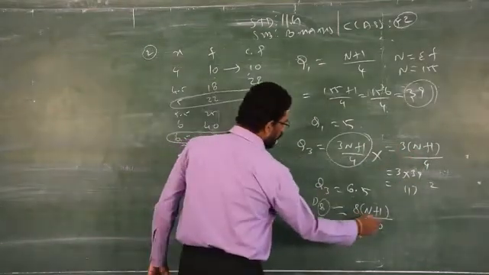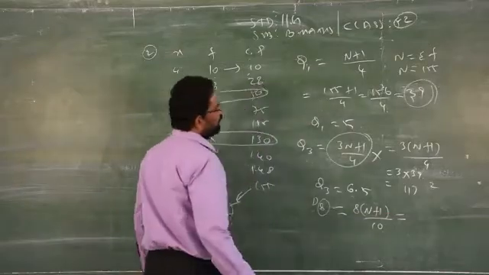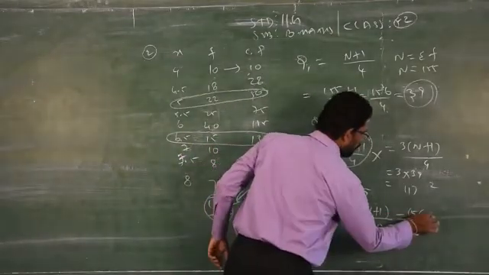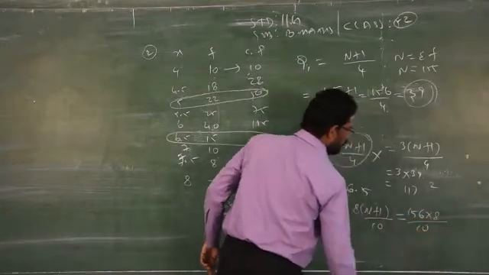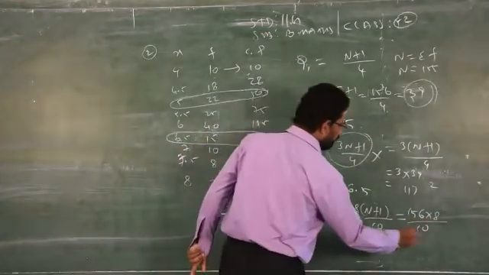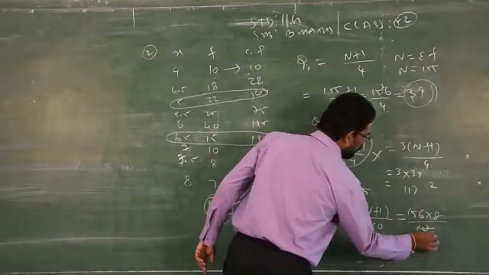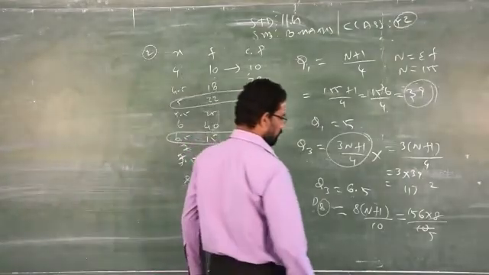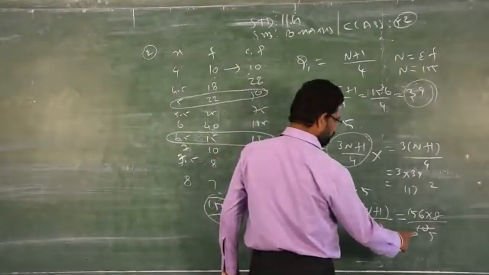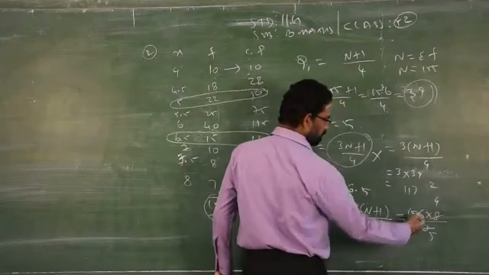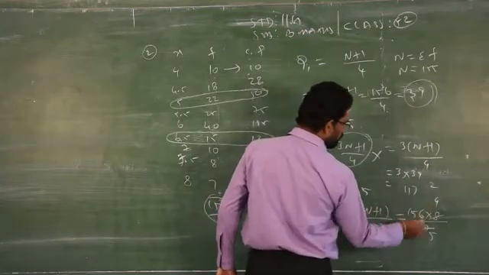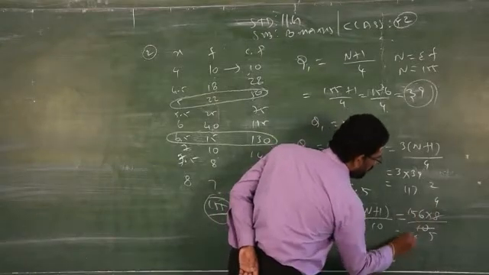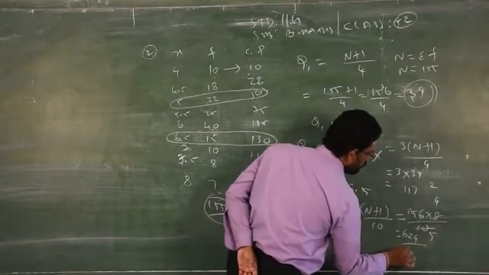Now 8 of N plus 1 by 10. What is N plus 1? Already we found N plus 1 is 156, into 8 by 10. So just apply that formula, that is 2 table 5 4, that's all, no other possibilities. So we get 4 6s are how much? 4 6s are 24, remainder 2, 22 6 by 5.